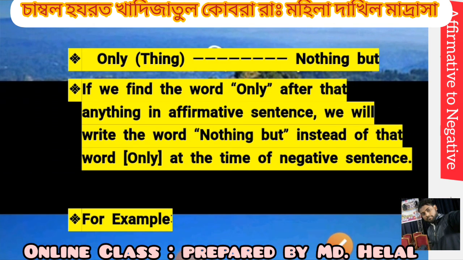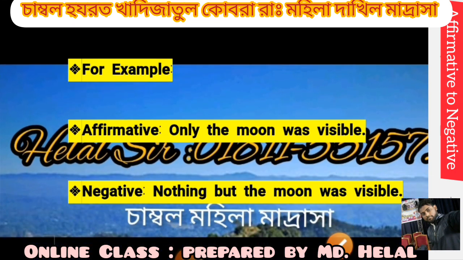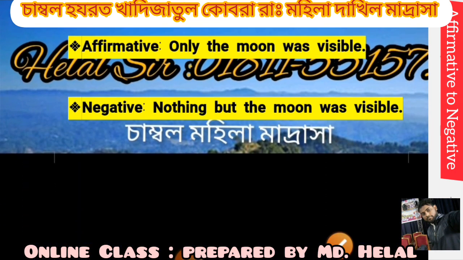Only changes to "nothing but" when "only" indicates things. If we find the word "only" before anything in an affirmative sentence, we will write the words "nothing but" instead of that word "only". For example, only the moon was visible.